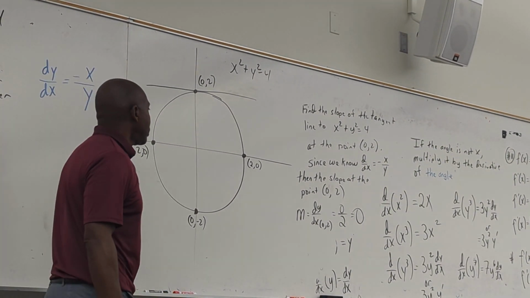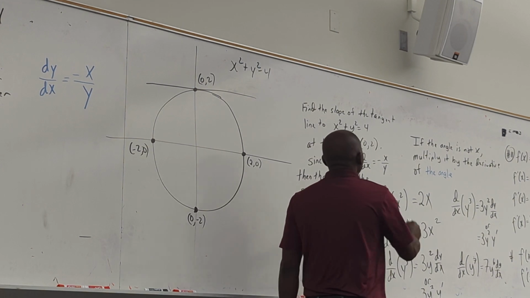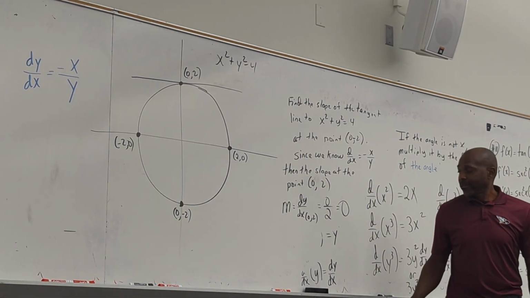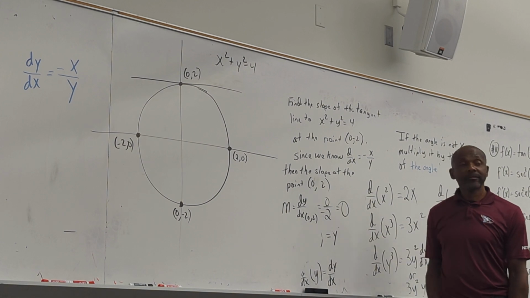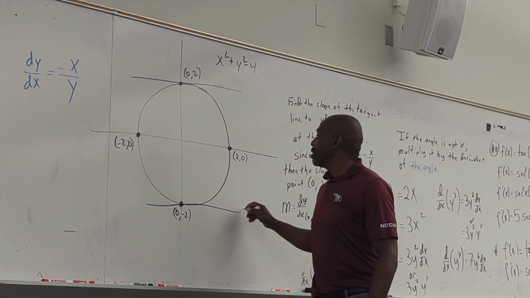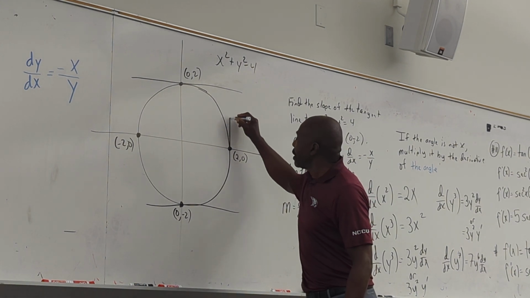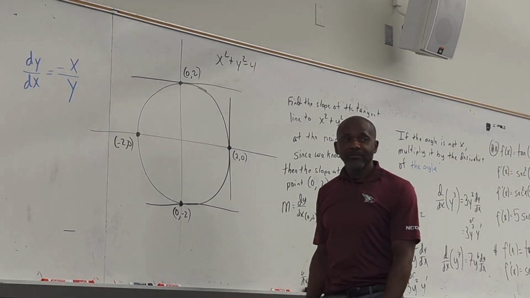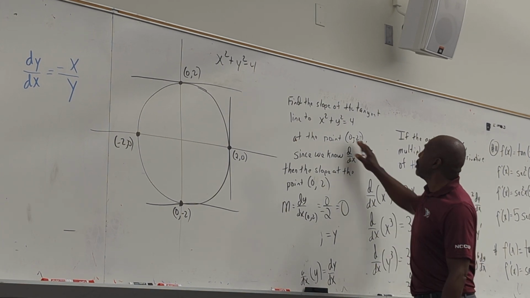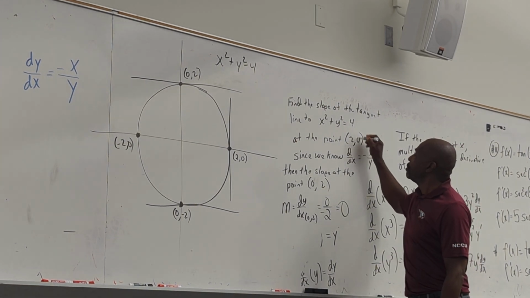If I change this to the point (0, -2), what's the slope still going to be? Horizontal. We good, class? So the slope right here is 0. Now if I draw a tangent line here, class, you'll notice the line is going to be vertical, because I'm going to flip this. So the point could be at the point (2, 0).